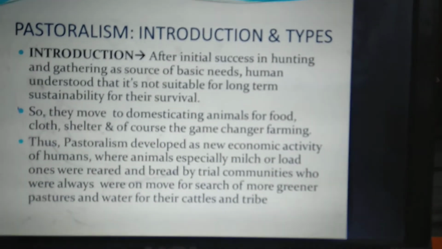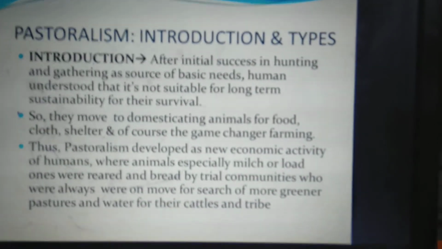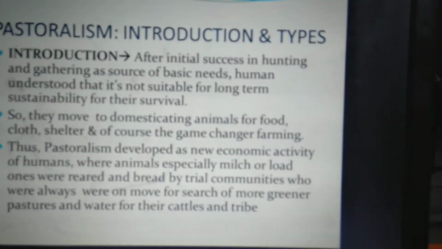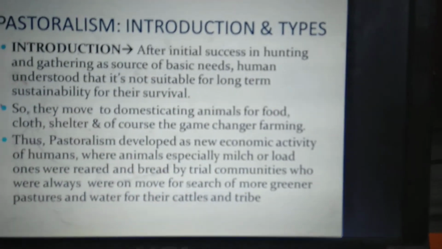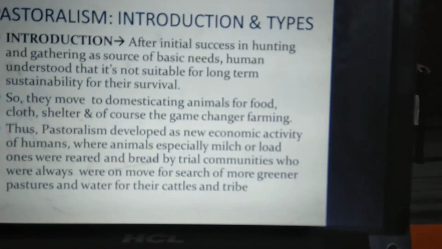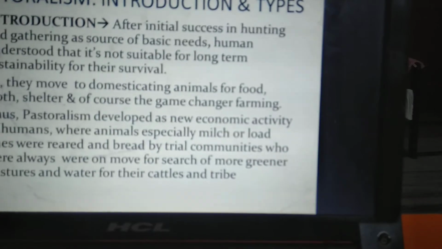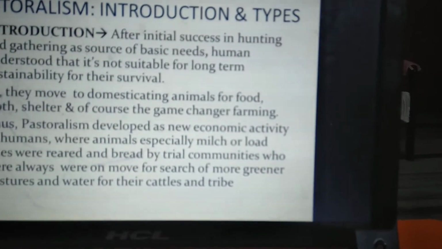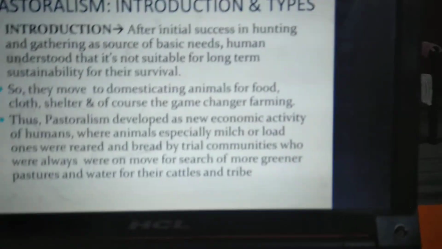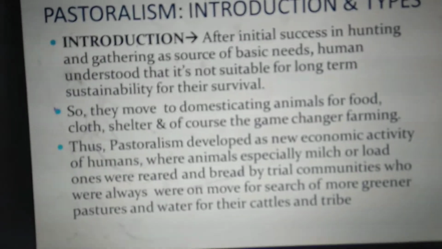basically for food, clothes and shelter, and they were basically the milch animals, and other animals which were domesticated were load animals, so that they can either transport or help humans in the game changer, that is the farming activities. So pastoralism developed some new economic activities for humans, where the animals, especially milch or load ones, were reared and bred by tribal communities who were always on the move in search of pastures, green pastures, grassland and water for their cattle and tribe.